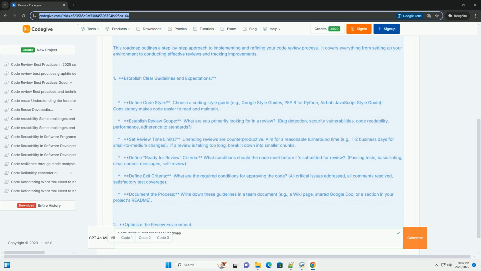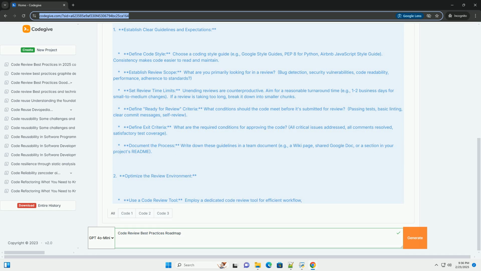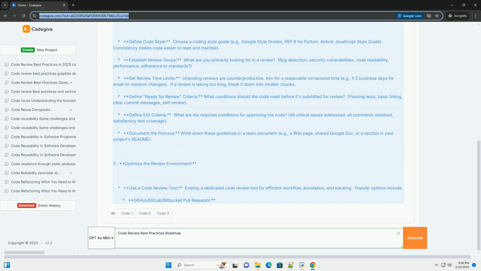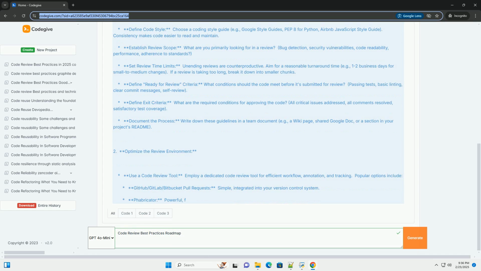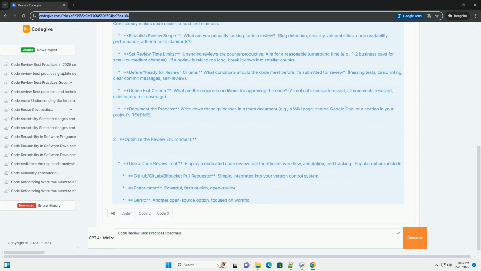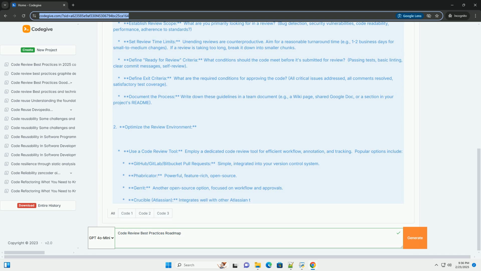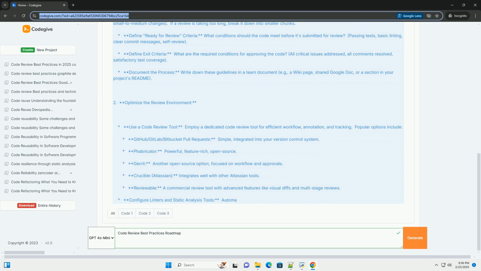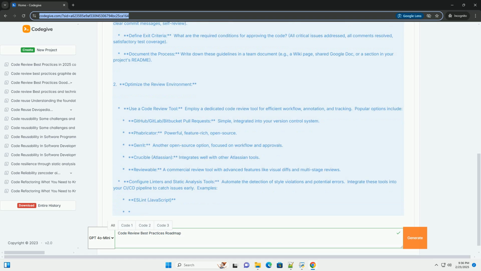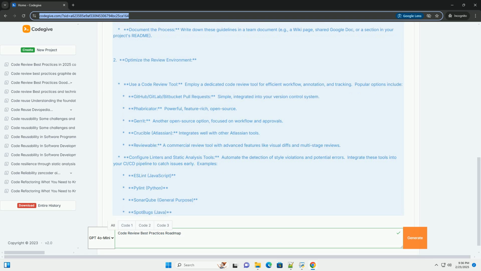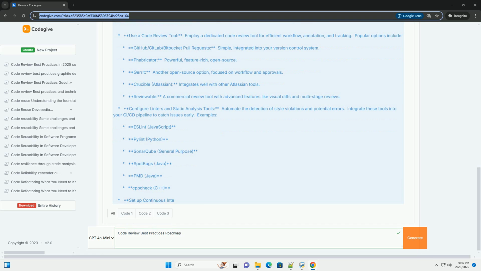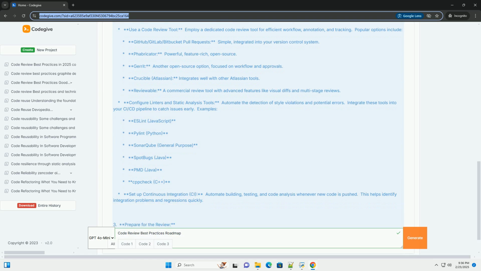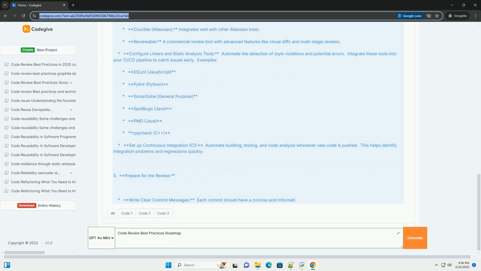1. Establish clear guidelines and expectations. Define code style. Choose a coding style guide, example Google Style Guides, PEP 8 for Python, Airbnb JavaScript Style Guide. Consistency makes code easier to read and maintain. Establish review scope. What are you primarily looking for in a review? Bug detection, security vulnerabilities, code readability, performance, adherence to standards.